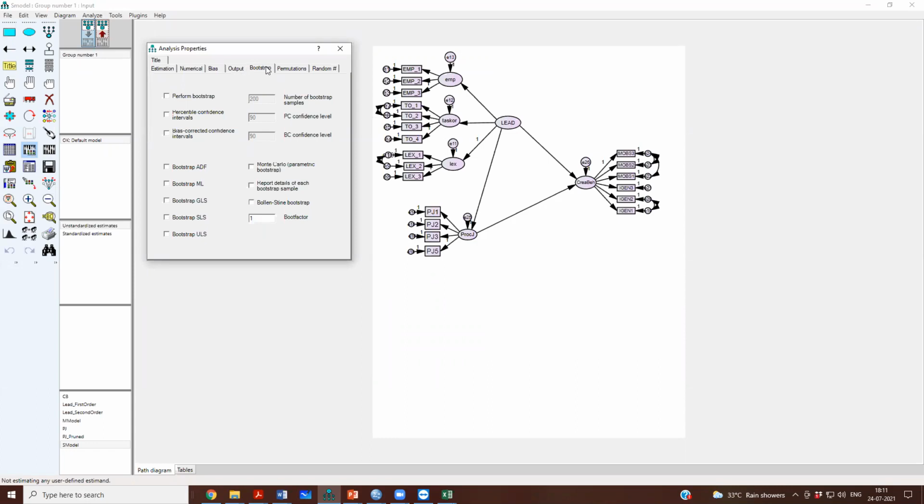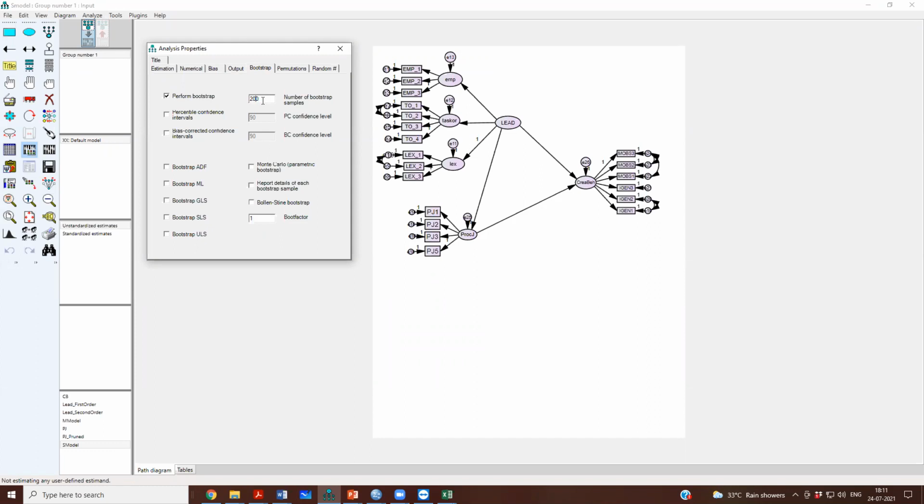Bootstrapping is also used for testing non-normality of the data. The bootstrapping method is recommended for analyzing non-normality of the data, and it is recommended to test mediations also.